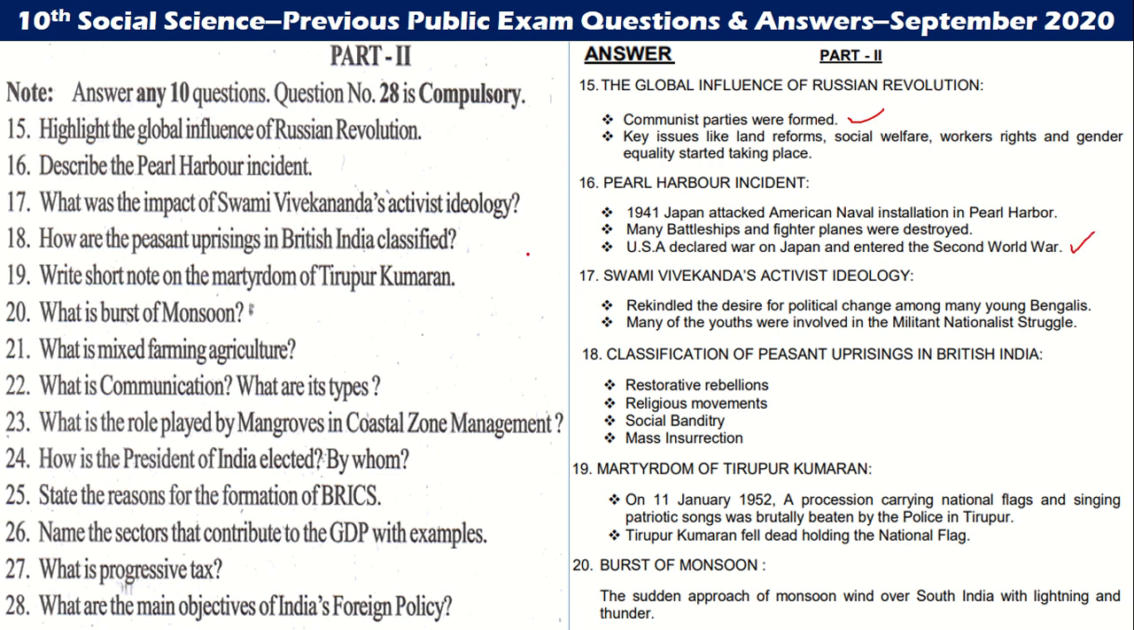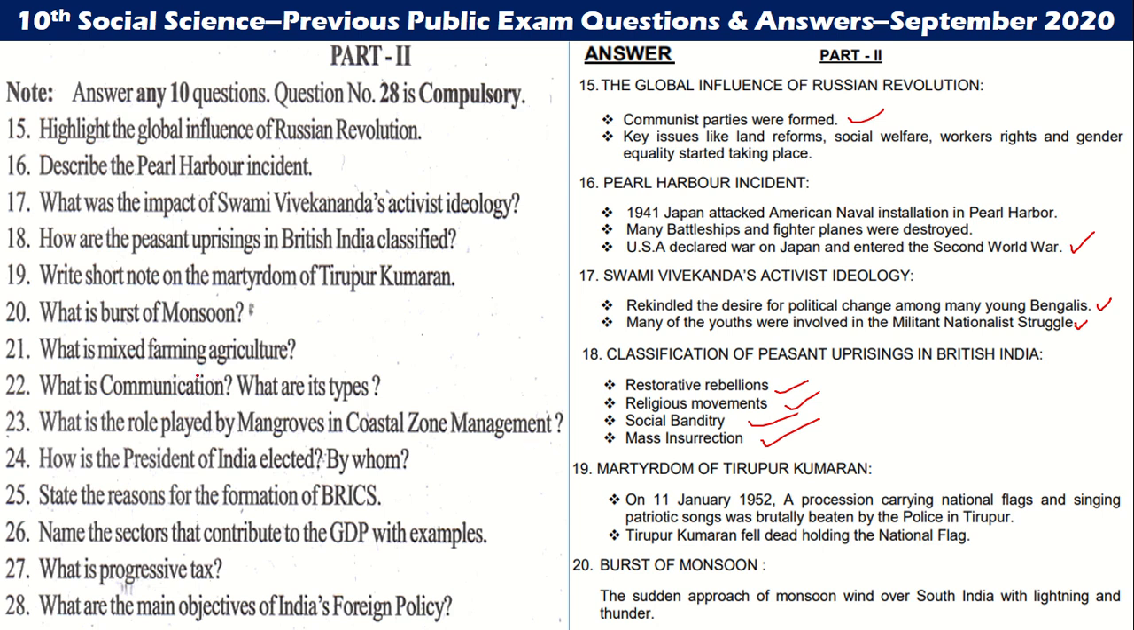Next one, Swami Vivekananda's activities and ideology. He rekindled the desire for political change among many young Bengalis. Many of the youths were involved in the militant nationalist struggle. And then, how are the peasant uprisings in British India classified? The classification of peasant uprisings is restorative rebellions, religious movements, social banditry and mass insurrection.